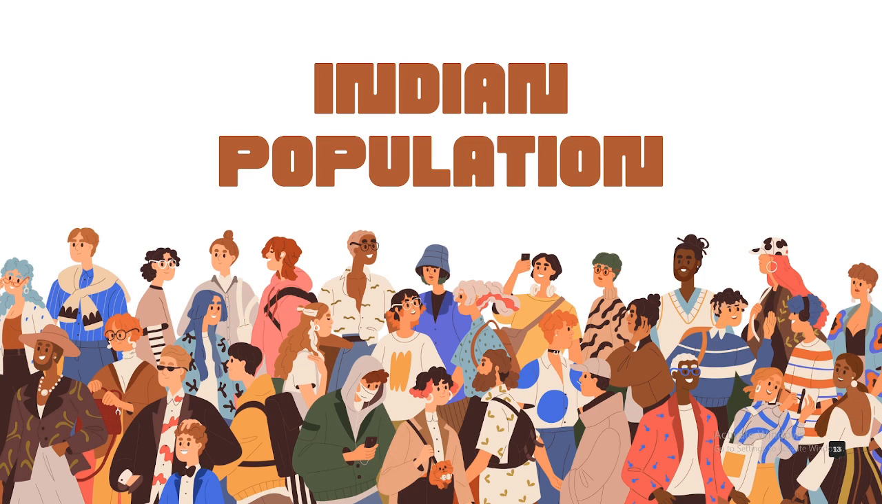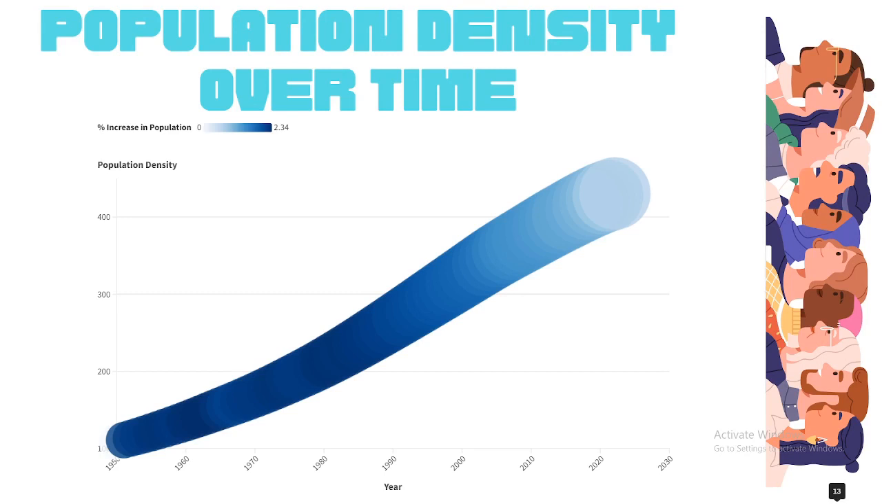Everyone used to know that China is the most populous country in the world, but recently India overtook China with more than 1.4 billion people, becoming the world's most populous country. In 2022, there were about 431 people living in every square kilometer in India. That's a slight increase of about 0.68% from the year before.